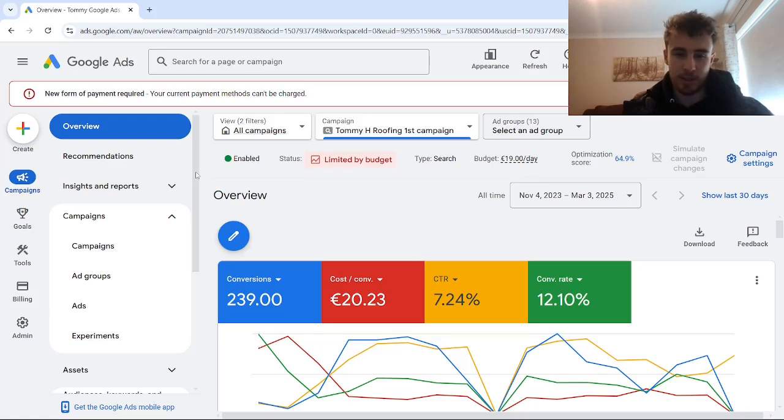And we also use it to optimize our ads with optimized ad rotation, for example, but wouldn't necessarily use it to write our ad copy, unless we use it for some ideas for a few of our headlines, but not all. And to also look at some of the recommendations that you're being given by Google's AI, but not to just blindly follow everything that is being recommended to you.